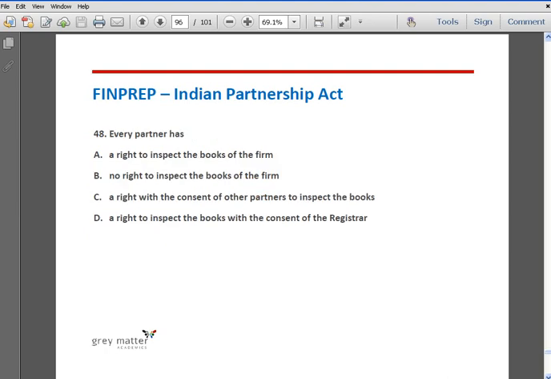Question number 48. Option A, every partner has a right to inspect the books of the firm. Option B, no right to inspect the books of the firm. Option C, a right with the consent of other partners to inspect the books. Option D, a right to inspect the books with consent of the registrar. The correct answer is option A.